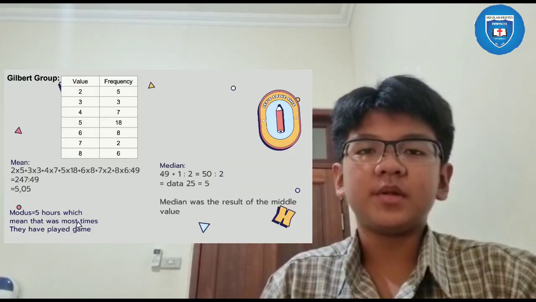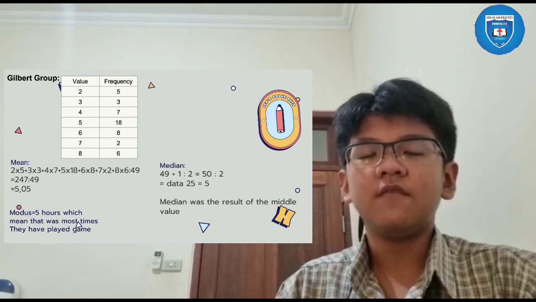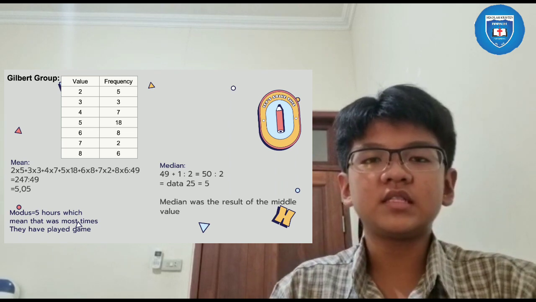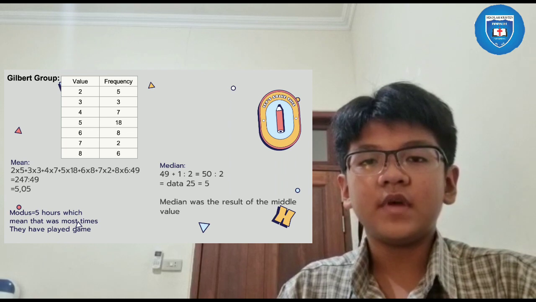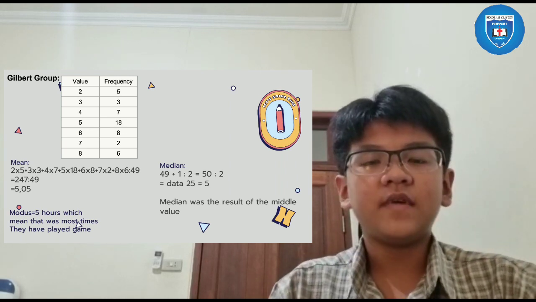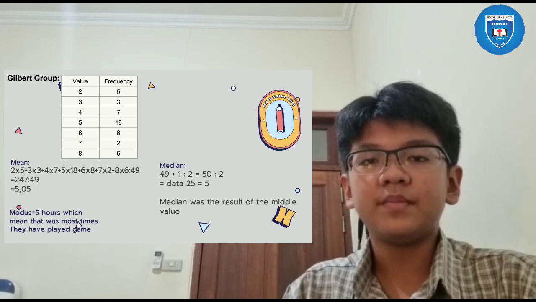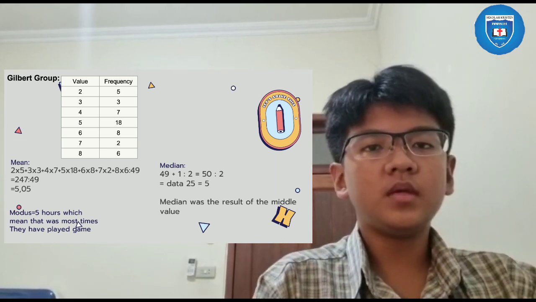Now I will explain about my group. In this table, we have the value and the frequency. Value is how much time we played games, and frequency is how many people played games in that time. For example, the value is 2 hours, 3 hours, and the frequency is 5 people played for 2 hours and 3 people played for 3 hours. We continue to count the mean.